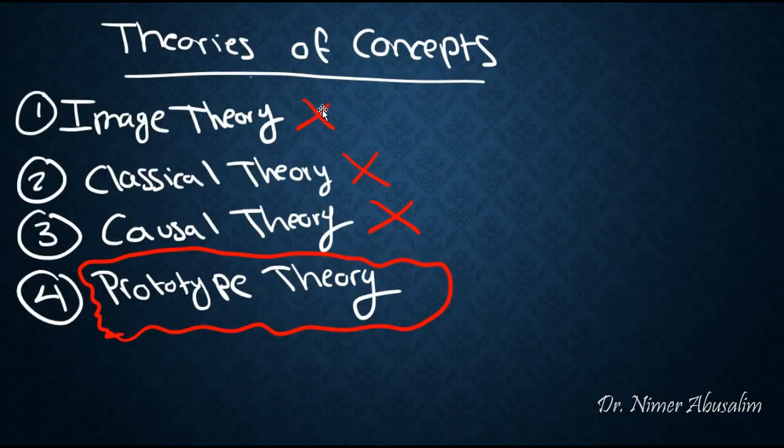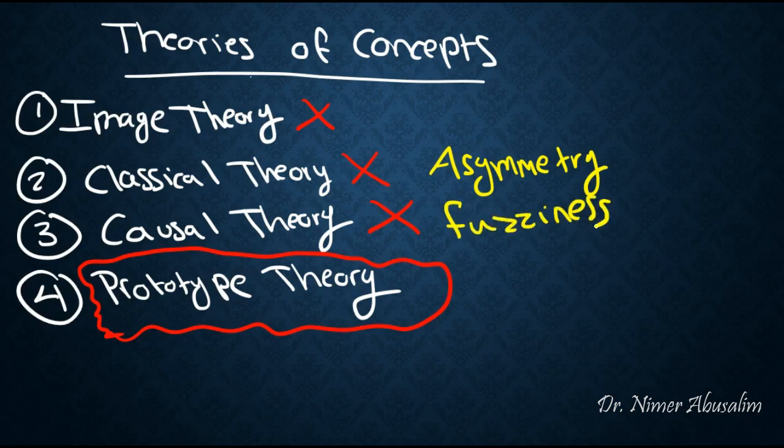We said that this concept can be viewed in more than one way, and that there are several theories which discuss concepts. The first theory is the image theory, and we've seen why this theory will not do. The classical theory was also thrown out the window along with the causal theory for their incapability of handling asymmetry and fuzziness. The only theory here that was able to handle both asymmetry and fuzziness and explain speaker differences was the prototype theory. Hope that's clear, and that's it for today's lecture.